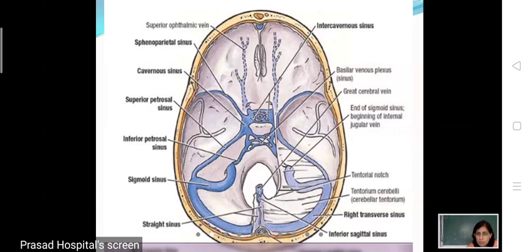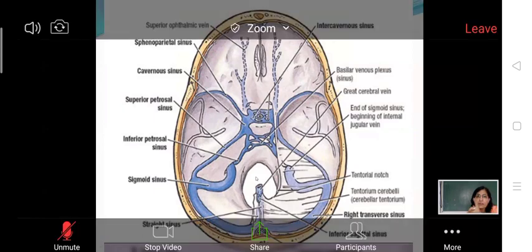Then this is the basilar venous plexus present on the clivus. So this basilar venous plexus communicates the cavernous sinus with the internal vertebral venous plexus present around the vertebral column. Then, the superior sinus communication is not seen in this picture, and we see almost all of the others.